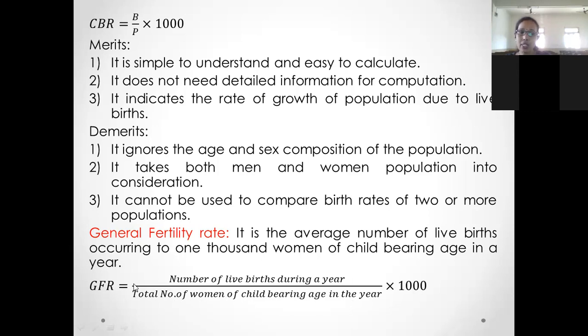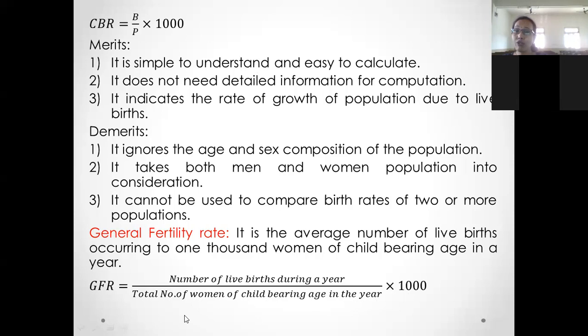So GFR is the ratio of number of live births during a year. Number of live births are nothing but B. In short, you can write it as B divided by total number of women, that is total female population of childbearing age in the year, multiplied by 1000. So apart from CBR, in GFR, ASFR and TFR we consider only female population in the denominator, because only females are capable to give a birth to a child.